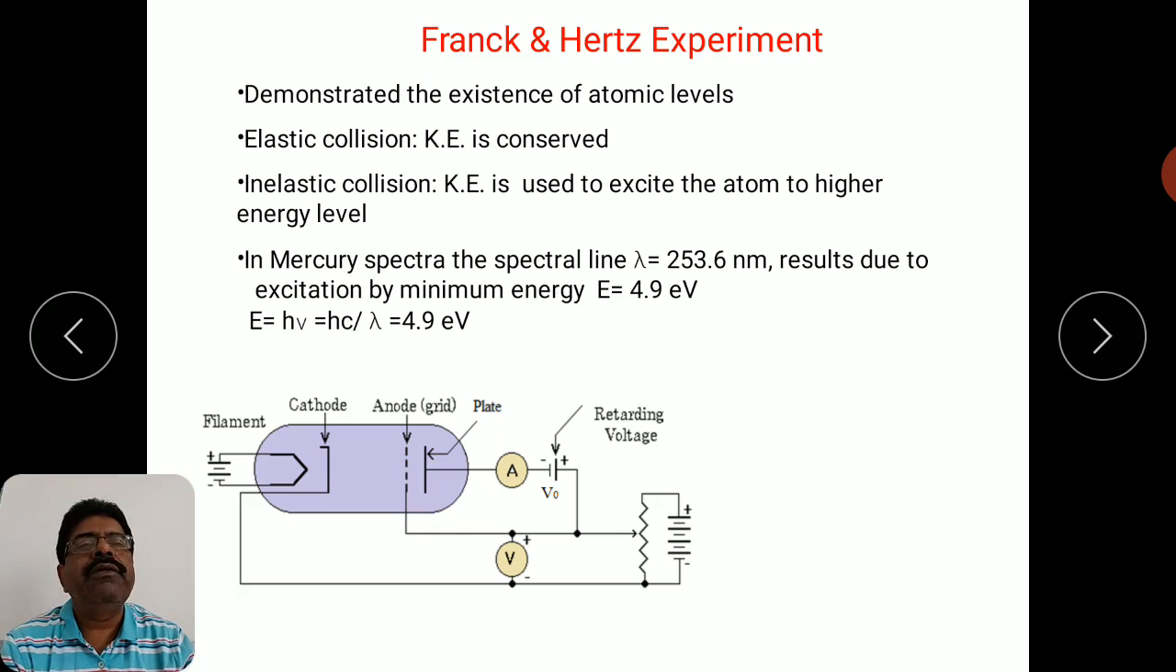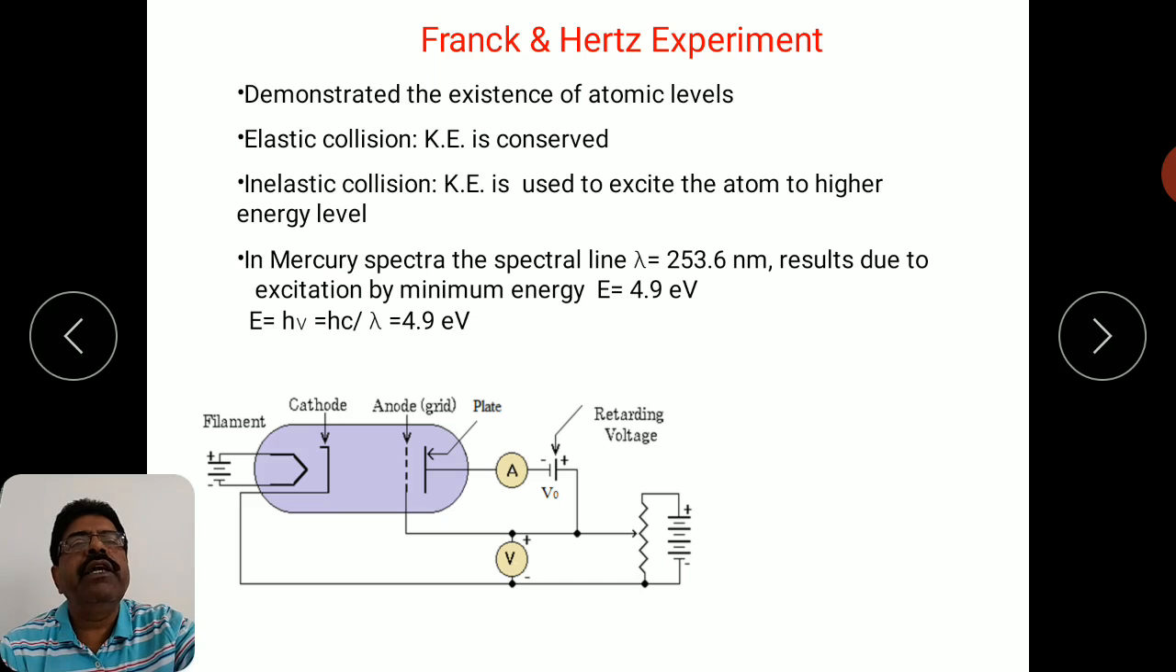In this particular path, between cathode and anode, a very high accelerating potential is applied, and at the plate, at which the electrons are collected, some opposing potential is applied. That opposing potential V0 is called the retarding potential, and a current meter is connected here in order to record the plate current, and the voltmeter connected here records this retarding potential.